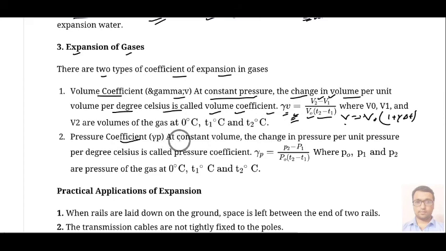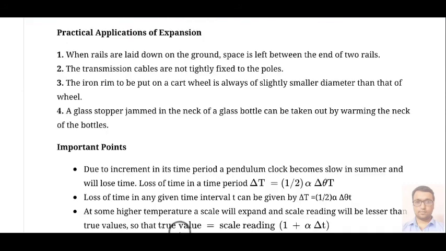Then the pressure coefficient gamma P can be calculated from (P2 minus P1) upon P0 into (T2 minus T1). The opposite of volume will be pressure. More volume, so lesser pressure. Lesser volume will be more pressure.